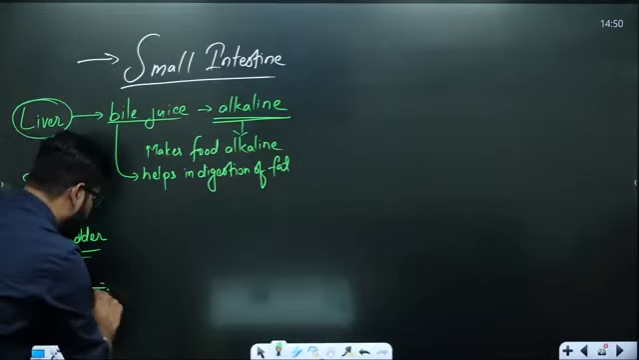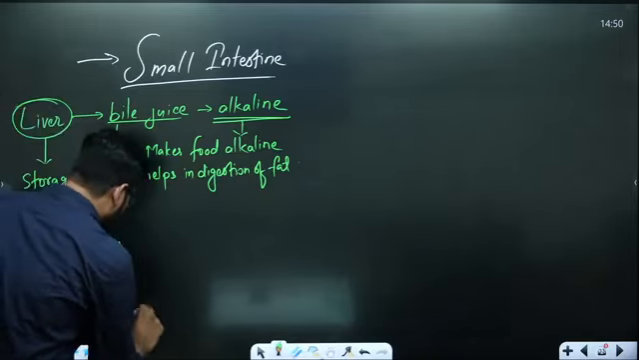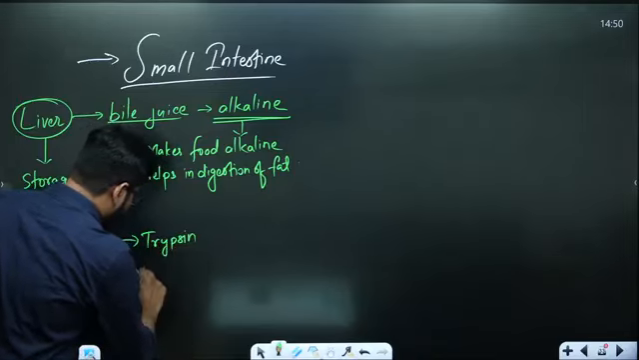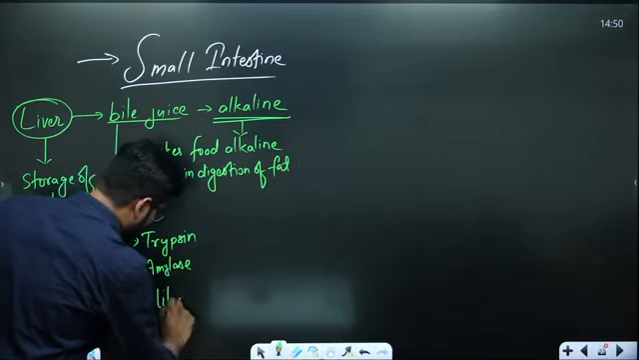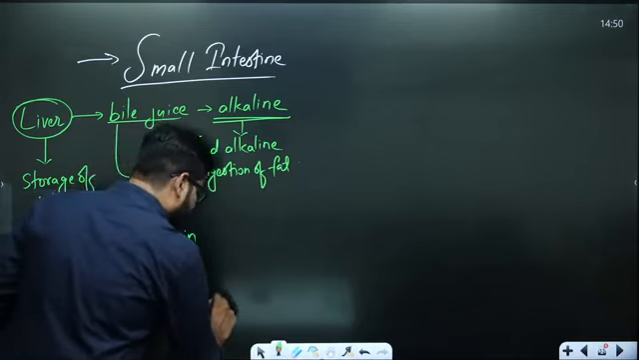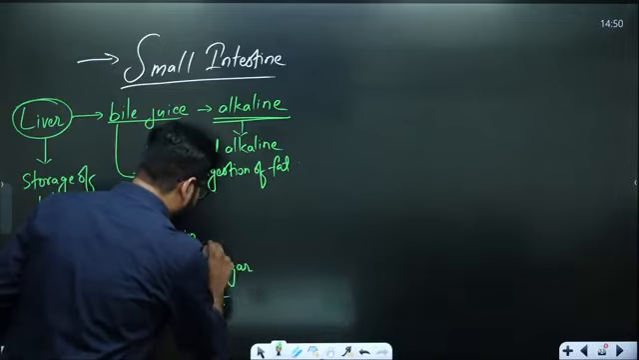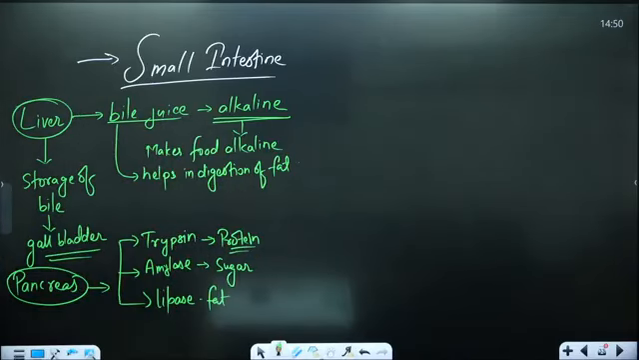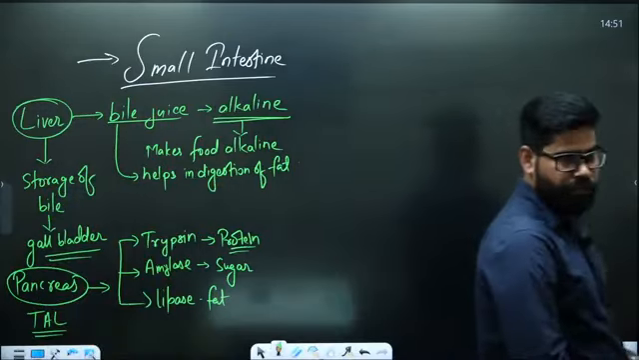So pancreas is also releasing three juices. They are also releasing three things. One is called as trypsin, amylase, and lipase. Lipase is for lipids, fat, amylase is for sugar, and trypsin is for protein. So there are three things which are getting released by pancreas.